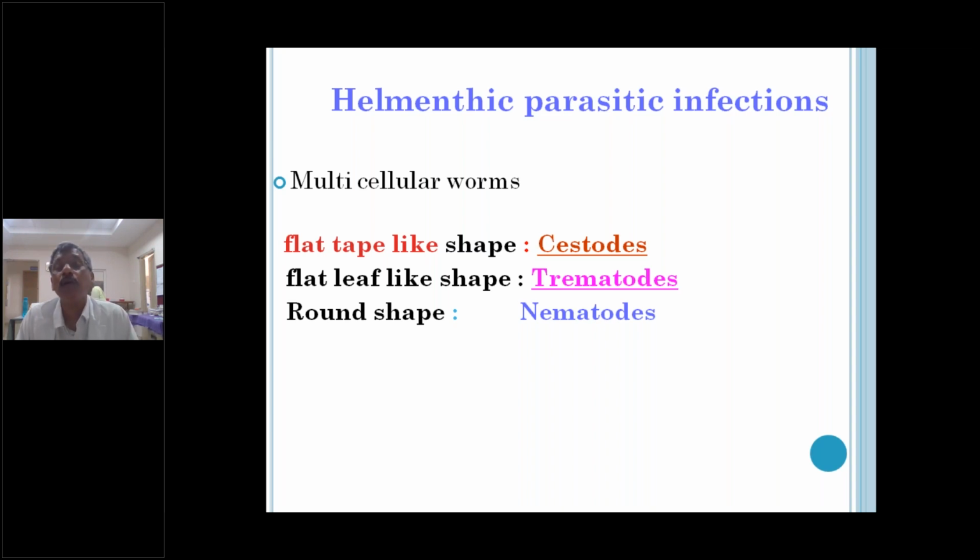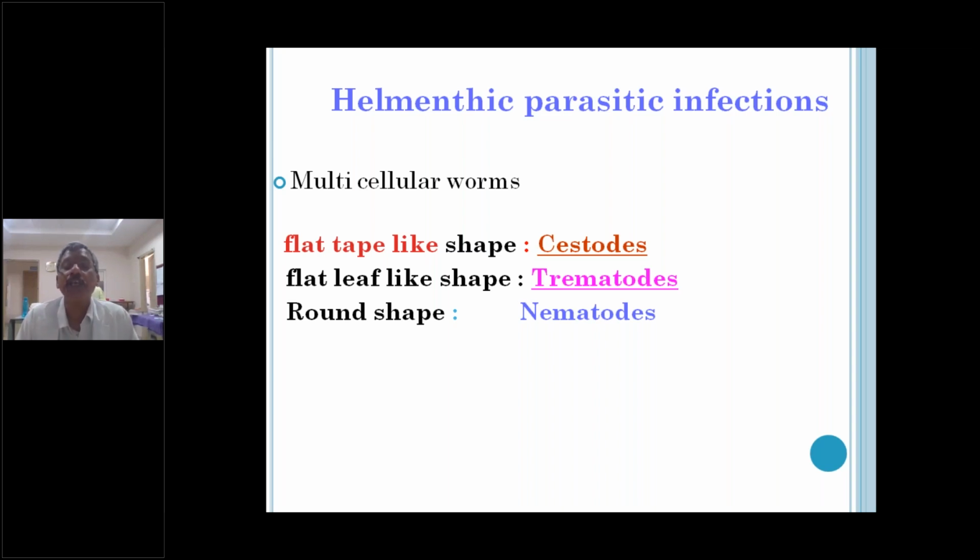The larval forms are also there. Different larval forms are present in the cestodes. We can call it the cysticercus larval form. Sometimes the coracidium larval form. Sometimes the procercoid larval form and the plerocercoid larval form. These larval forms are first stage larva, second stage larva, and third stage larva. There are different larval forms. And suppose we come to the egg. The eggs are there.